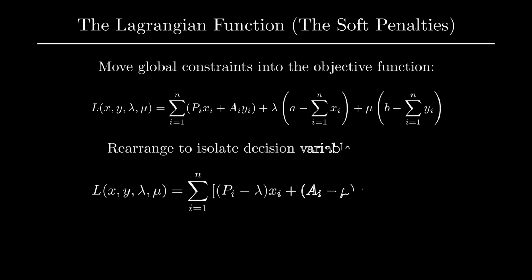Let's rearrange the terms to isolate the decision variables x_i and y_i for each individual applicant. Because x_i and y_i are isolated in the summation, the global problem has been shattered into n independent, trivial subproblems for any fixed penalties lambda and mu. We simply look at each applicant i and evaluate their shifted skills.